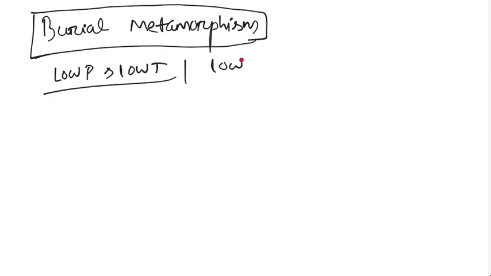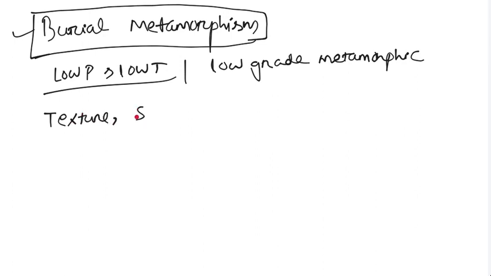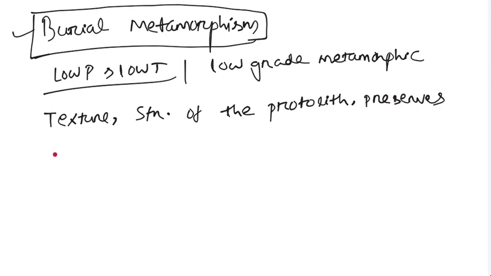This is a low grade metamorphism. The main characteristic of burial metamorphism is that the texture and structure of the protolith are preserved after metamorphism.